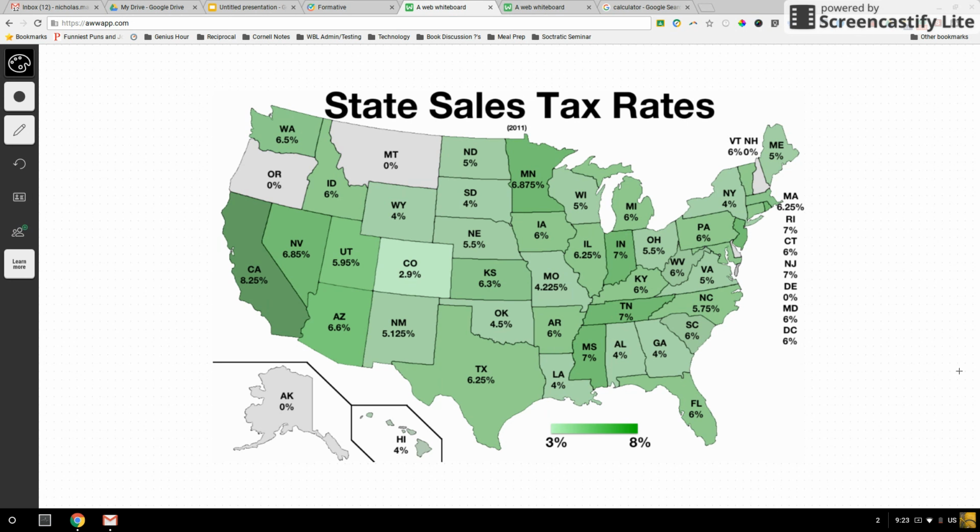Now, there's lots and lots of different kinds of taxes in the world. There's taxes on our income, which means if I have a job and I make money, part of my paycheck every week or every month goes to my income taxes, which means it goes to the government. There's taxes on your house. So if you own property, there's taxes. But a very, very common type of tax is called sales tax. And sales tax is a percentage of tax that you will pay whenever you buy something. That's why it's called sales tax.